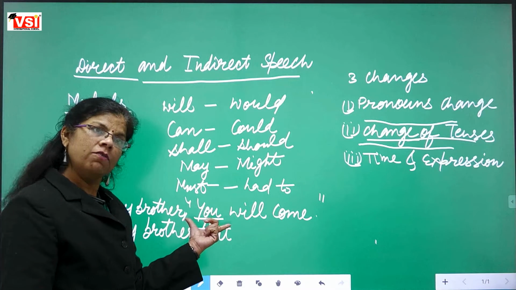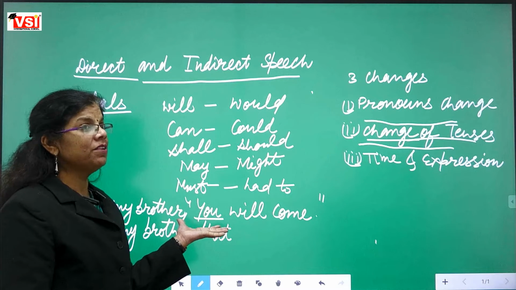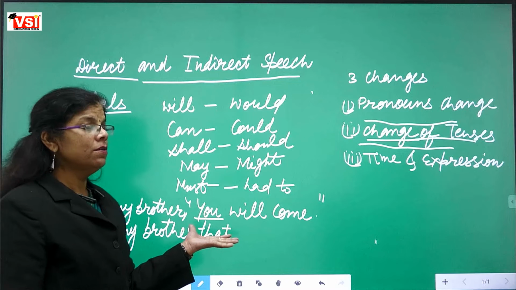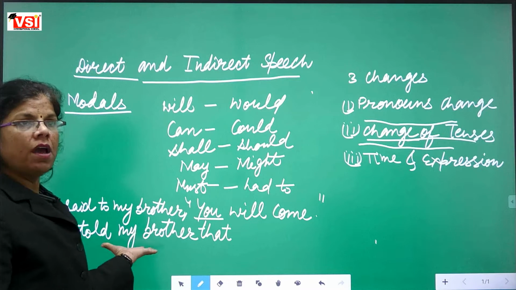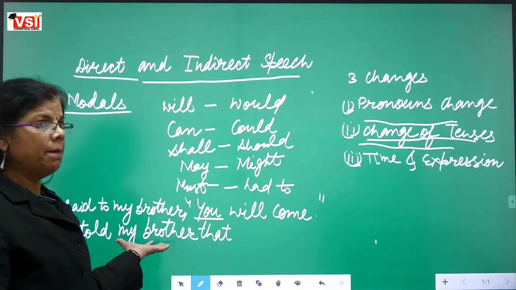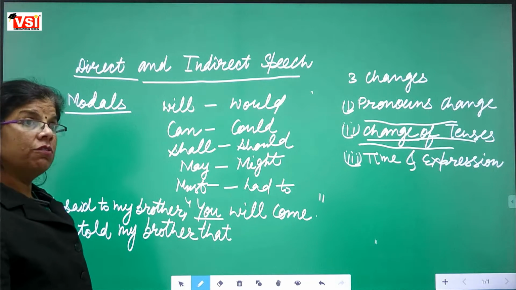Second person pronoun changes according to the object, not the subject. So the object is my brother, which means a male person. So what will it become? It will be changed according to my brother. So what will it become? He.